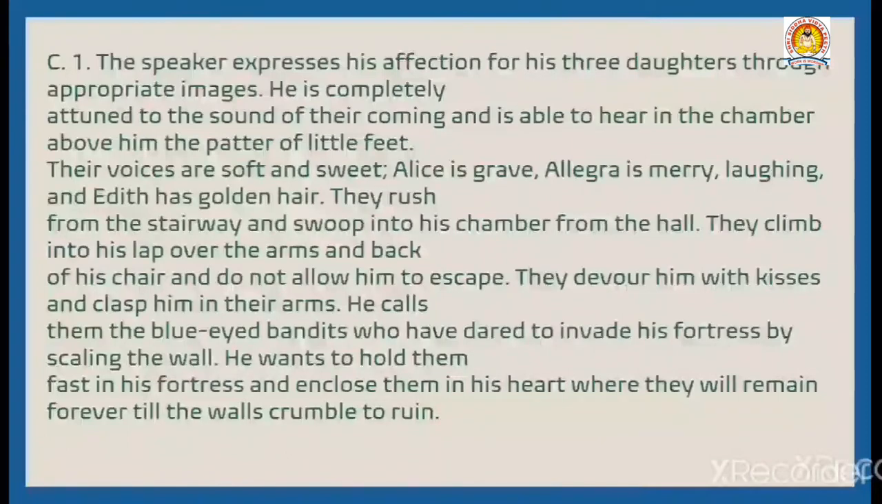Alice is grave, Allegra is merry, laughing, and Edith has golden hair. They rush from the stairway and swoop into his chamber from the hall. They climb into his lap, over the arms and back of his chair, and do not allow him to escape. They devour him with kisses and clasp him in their arms. He calls them the blue-eyed bandits who have dared to invade his fortress by scaling the wall. He wants to hold them fast in his fortress and enclose them in his heart, where they will remain forever till the walls crumble to ruin.